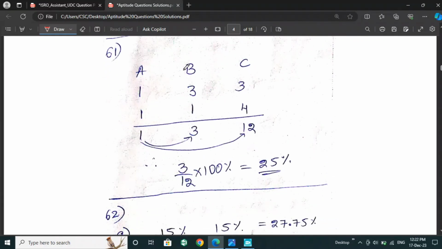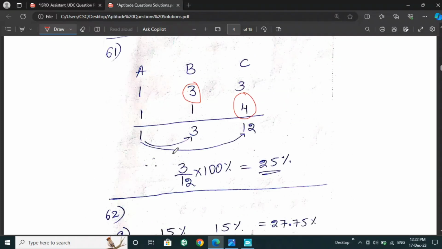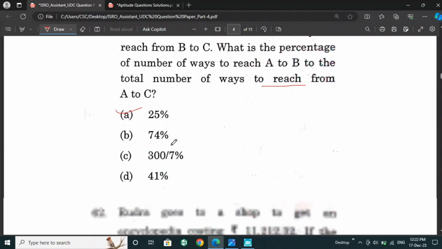here you can see, the number of ways from A to B is 3. Then the number of ways from B to C is 4. So if we take the product of those numbers, we will get 3 times 4, which is 12. Then what is the percentage of the number of ways to reach A to B to the total number of ways to reach the point A to C? For that, if we take A to B as 3, then A to C is 12. After calculation we will get 25% as the answer. So option A is the right answer for this question.